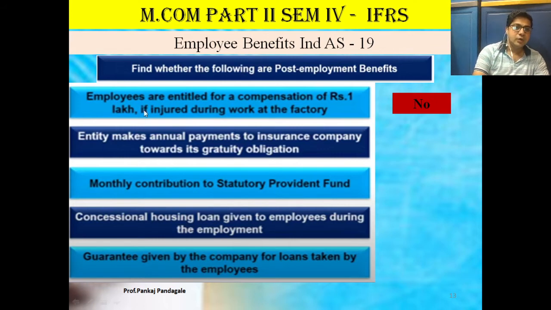Now one more. The entity makes an annual payment to an insurance company towards its gratuity obligation.